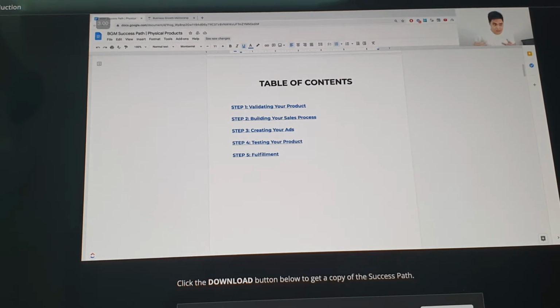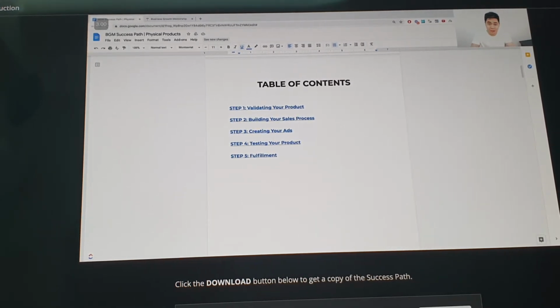First is validating your product. This is where you're going to be identifying kung tama ba na yung product na binibenta mo, because there are qualifiers. This is one of the checklist for you to know kung tama yung product. Kasi sometimes we sell a product that's not selling, a product that people don't really want. Hindi pwede na binibenta natin kasi gusto natin. Kailangan meron tayong qualifiers, and we're going to cover that in the first step. Also the pricing, everything related to your product, we're going to see that in the first step.